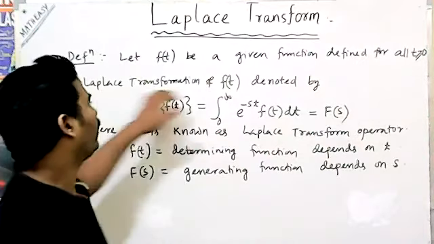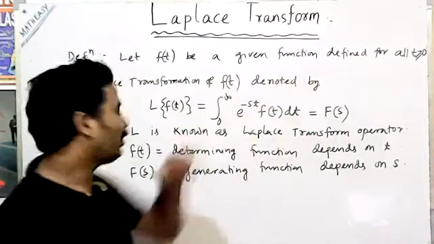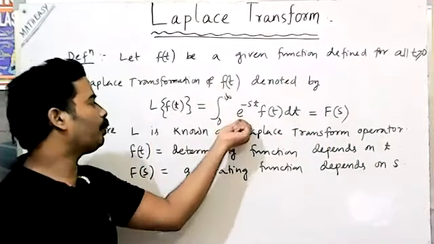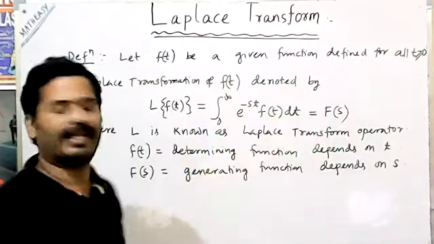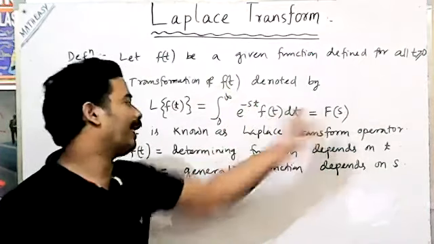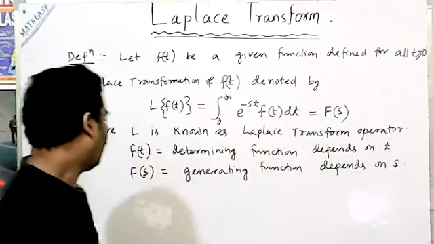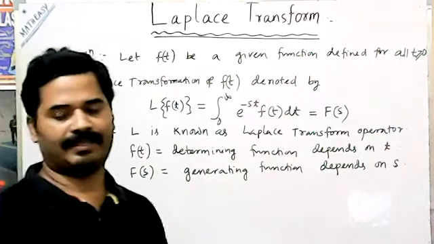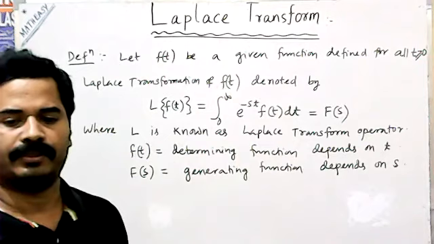The Laplace transform of f(t) is denoted by L of f(t), equal to the integral from 0 to infinity of e to the power minus st times f(t) dt, equal to F(s), where L is known as the Laplace transform operator. f(t) is the determining function which depends on t, and F(s) is the generating function which depends on s. That is the definition of a Laplace transformation.